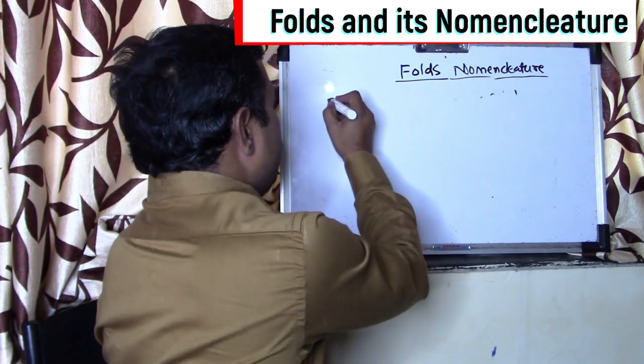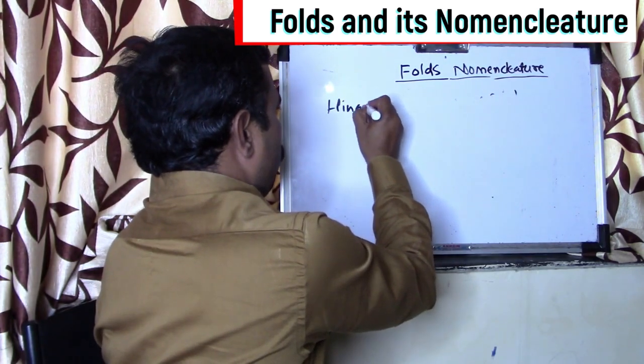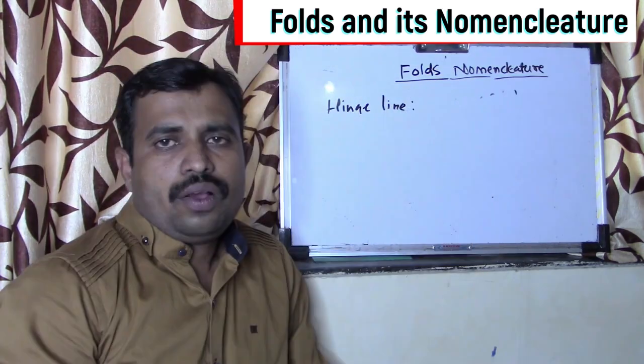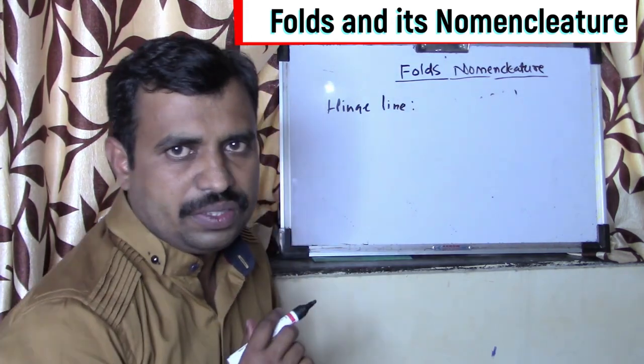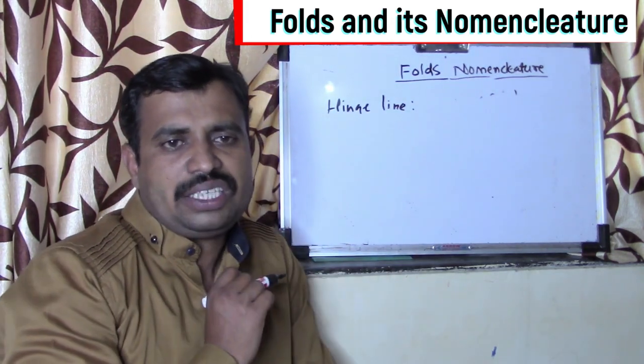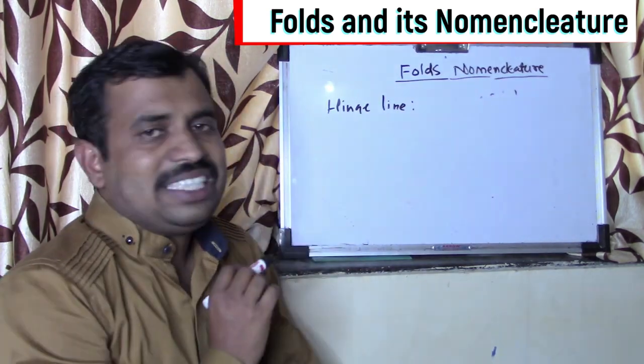Third one is the hinge line. We have already discussed what a hinge is: the point of maximum curvature is called the hinge point. So now what is the hinge line?